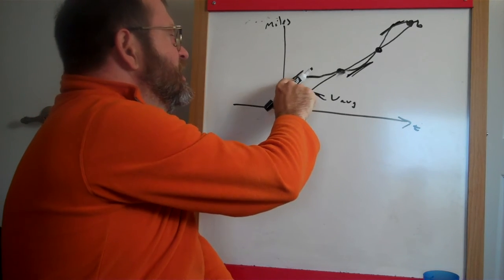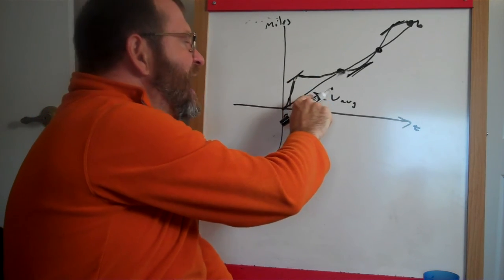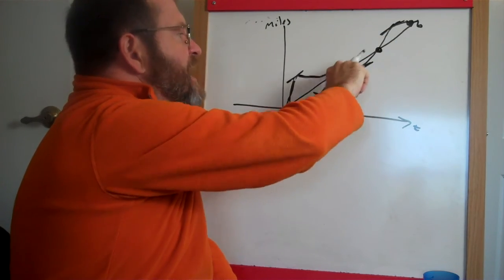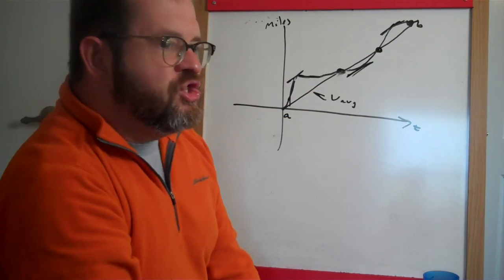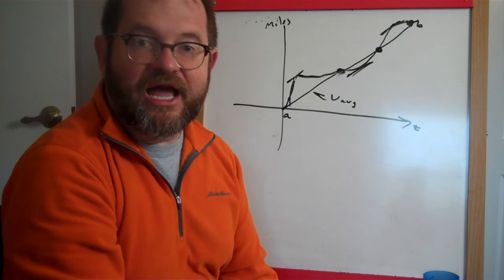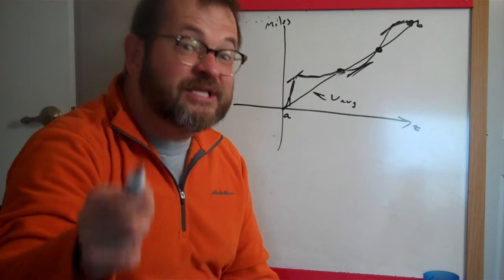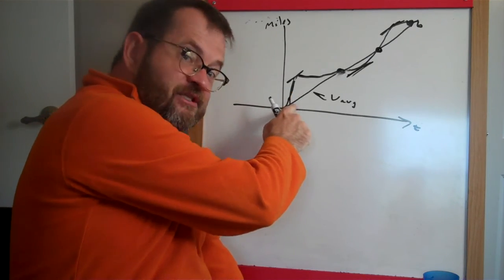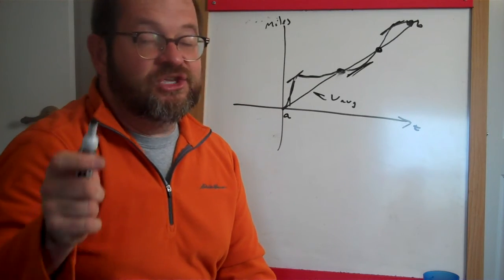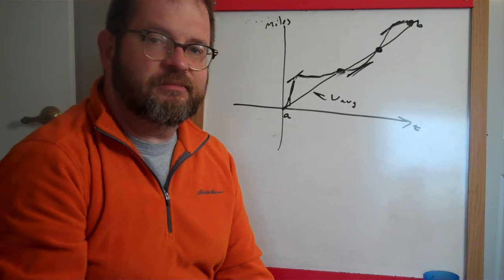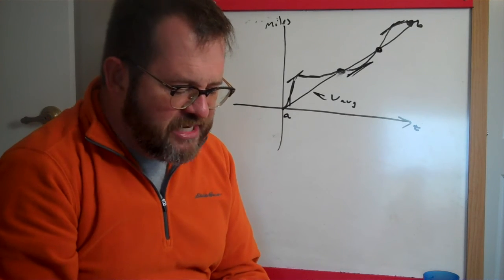Where the slope of the tangent line is exactly the same as the slope of the secant line, it's parallel to it. You can't average 50 miles an hour on a 300-mile drive without at least once along the way going 50 miles an hour. Sometimes you were slower, sometimes you were faster, but someplace along the way, at least one place, you had to be doing exactly 50 miles an hour. This is where it gets its name, mean value theorem.